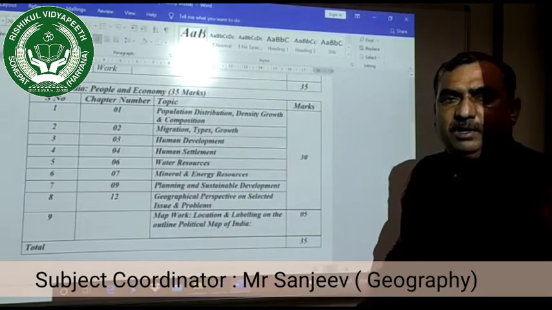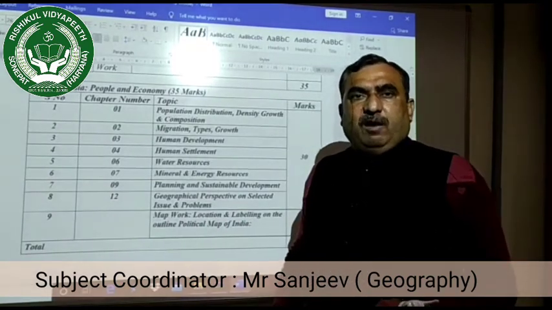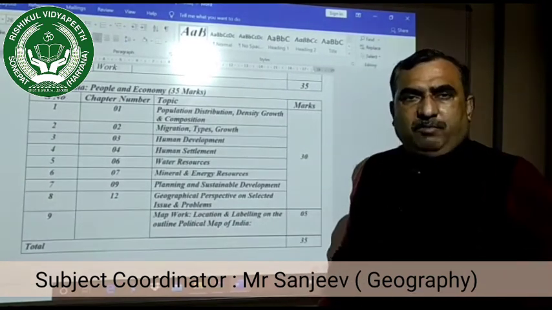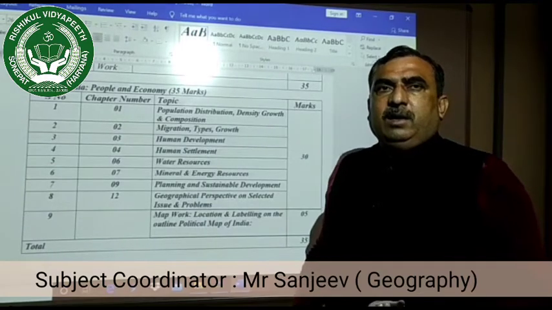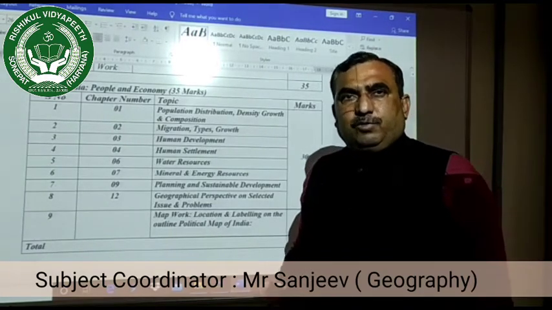In this map question, an outline map of India will be given and you have to locate and label the topics which will be there in the question paper.